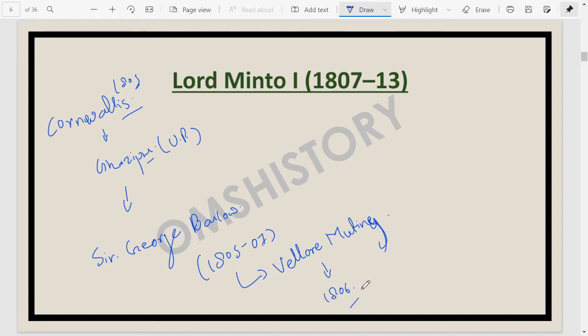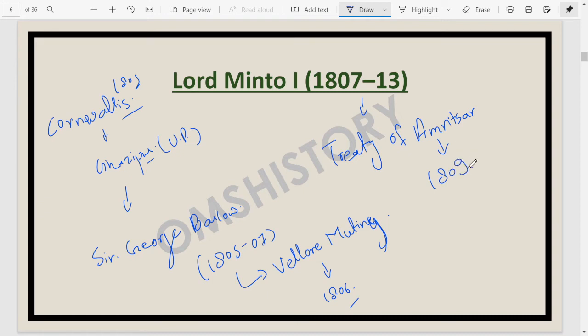Then Lord Minto came, from 1807 to 1813. During Lord Minto's time, some important progress happened in northwest India. The Treaty of Amritsar was signed with Raja Ranjit Singh in 1809.